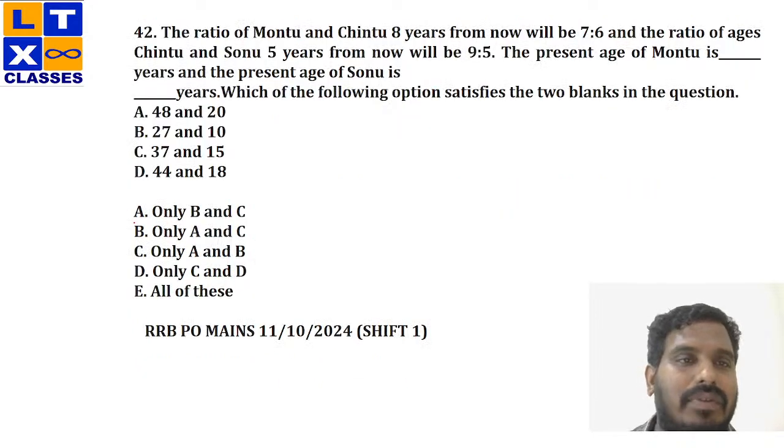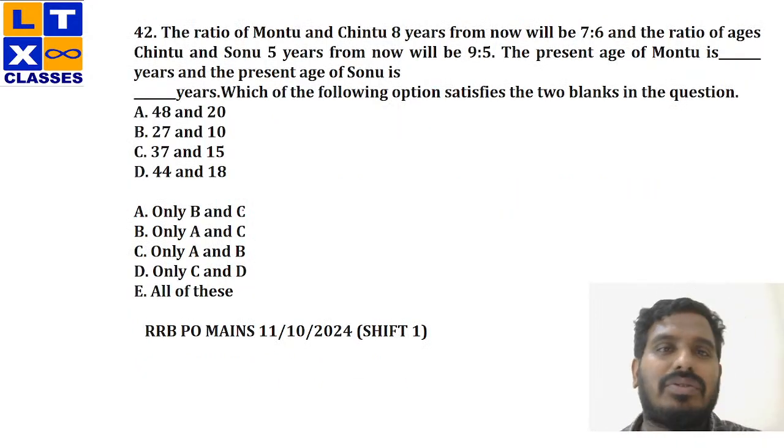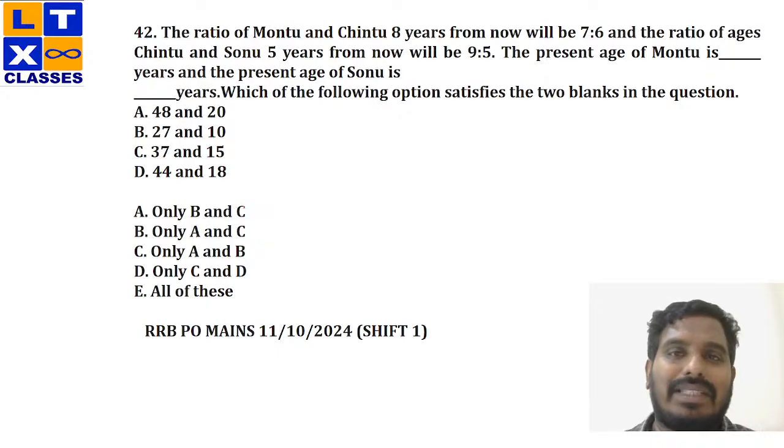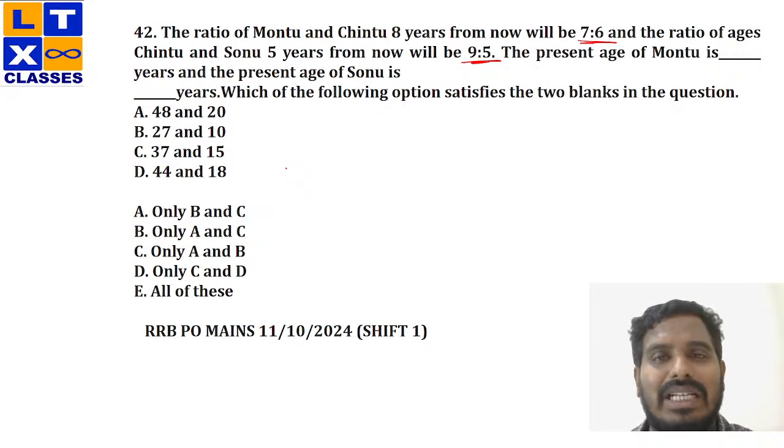Okay. Now, moving on to the next one: the ratio of Montu and Chintu 8 years from now will be 7 is to 6, and the ratio of ages of Chintu and Sonu 5 years from now will be 9 is to 5. The present age of Montu is dash years, and the present age of Sonu is dash years. Which of the following options satisfies the two blanks in the question? Okay, it's an easy one. See, whenever you're provided with ratios, it's very easy for us to calculate if you have proper conceptual knowledge on the concept of ratios. It is easy for us to calculate any answers.